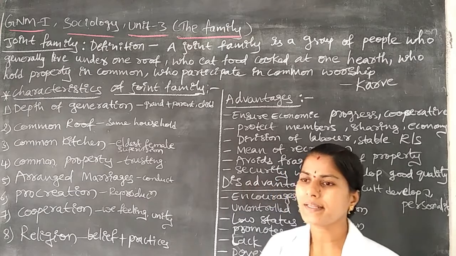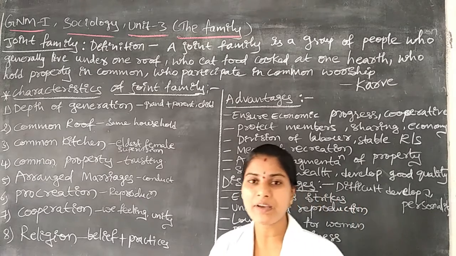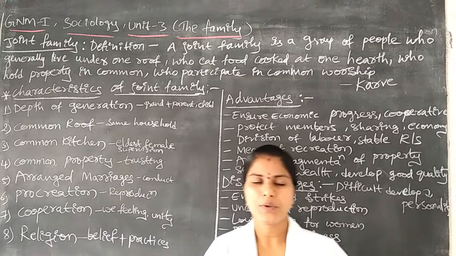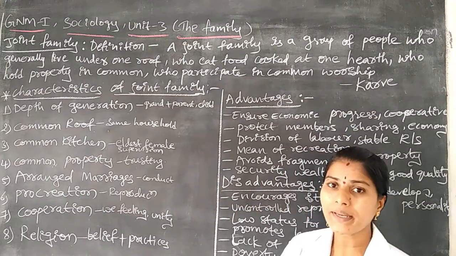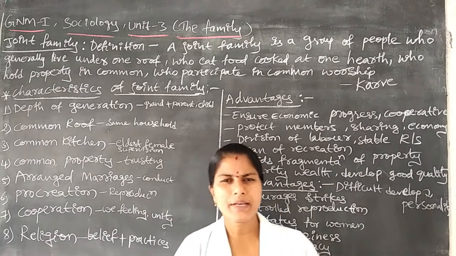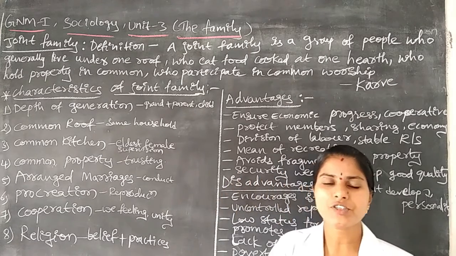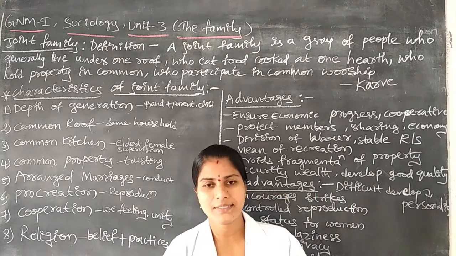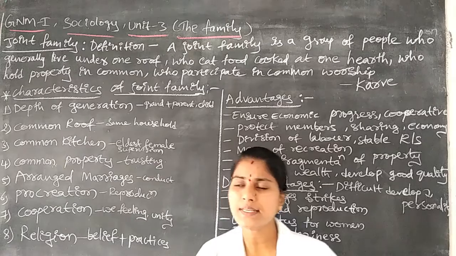How much money we have earned, how much expenditure we are making, and how much amount of money is there, regarding that, the function should be done under the control of the grandfather. Next one is the